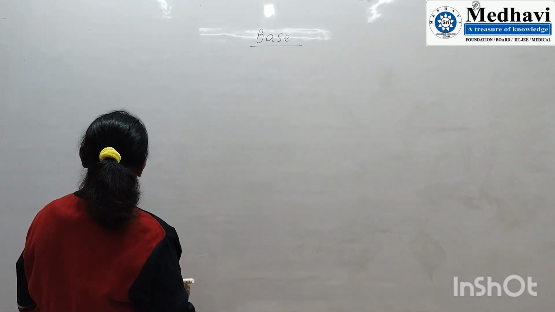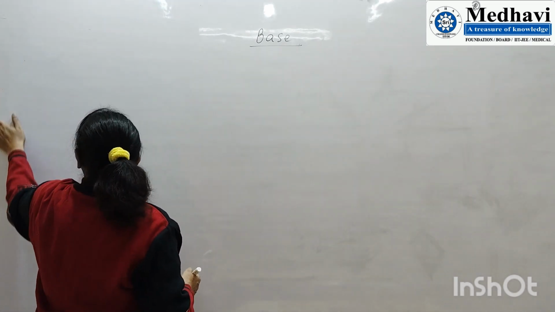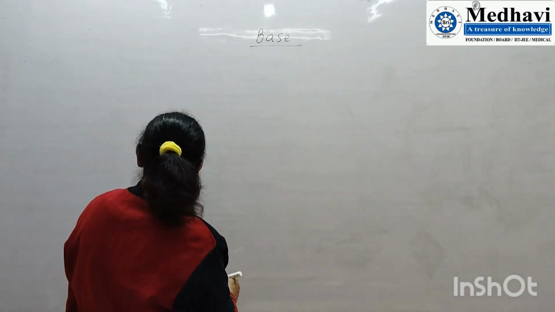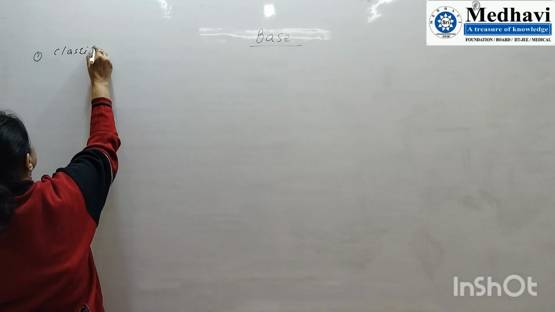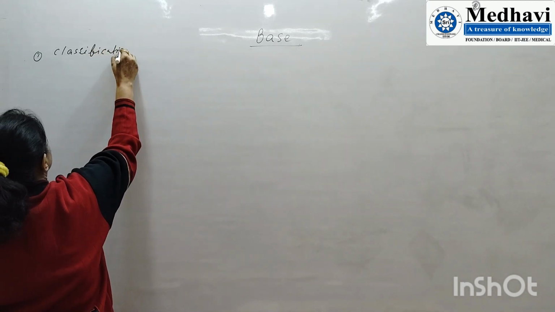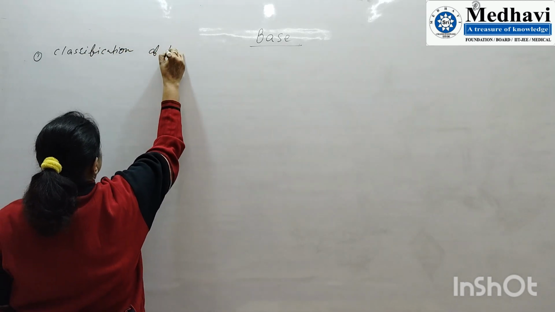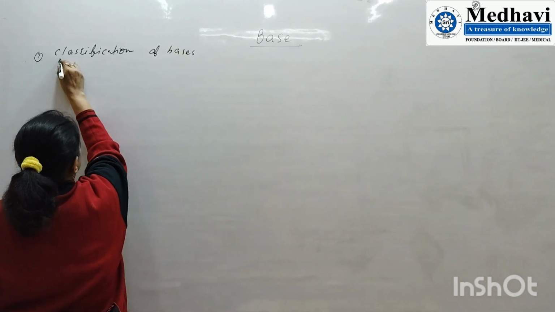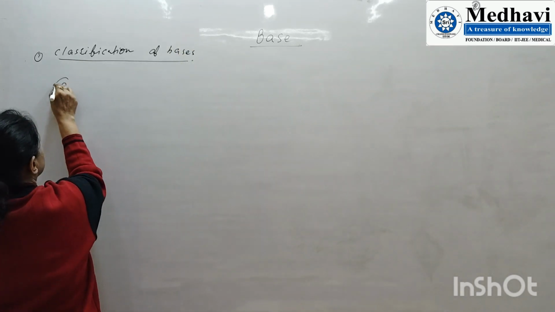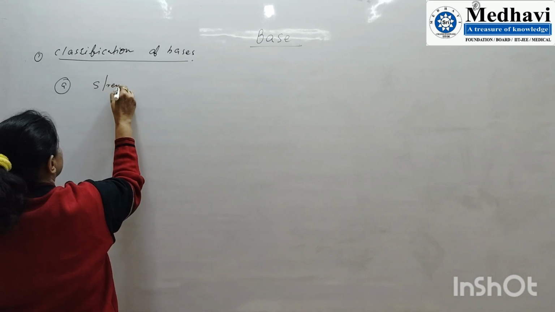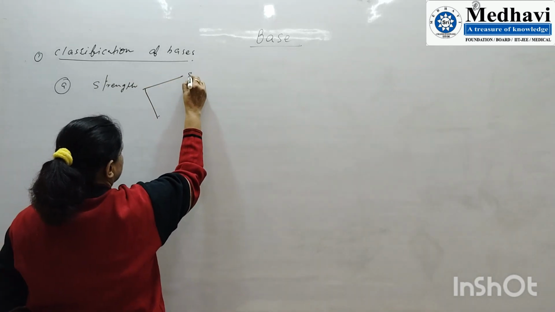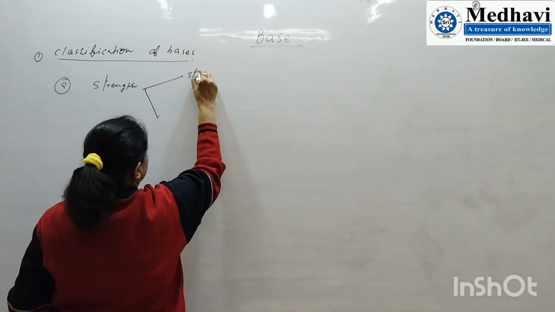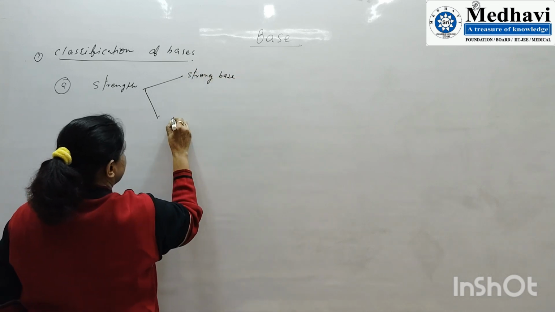So I'm going to explain the classification of bases. How will we classify bases? The first is on the basis of strength: strong base and weak base.